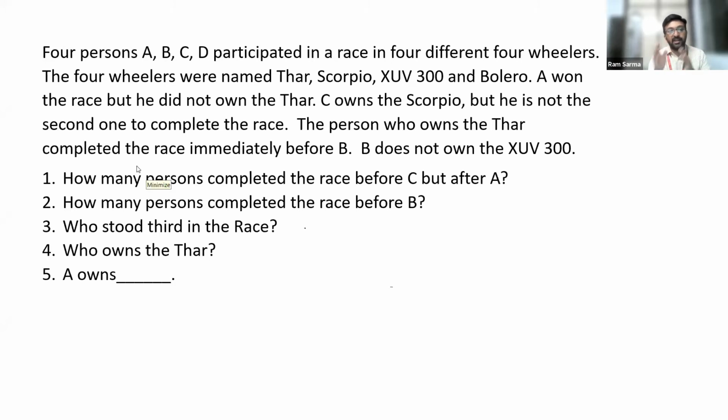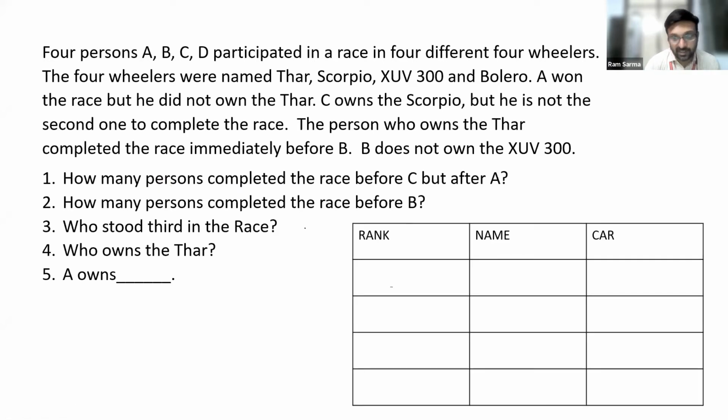In order to solve this, in order to put the data in a proper way, let us prepare a table as shown on the screen. The given information is about three categories: rank. As ranks are constants, I've written it this way: 1, 2, 3, 4. Now, A won the race. It means that A is the first one to complete the race. So A got the first rank.